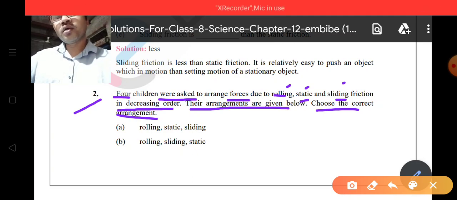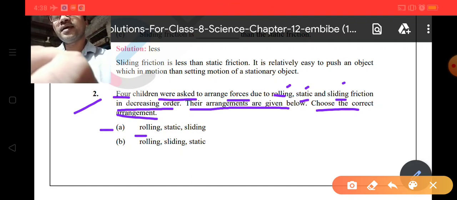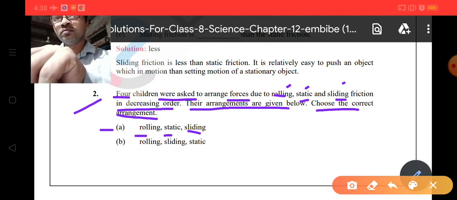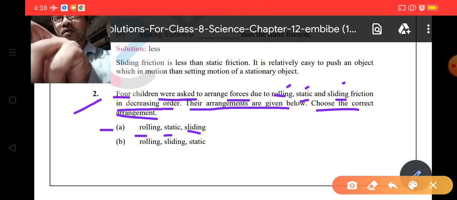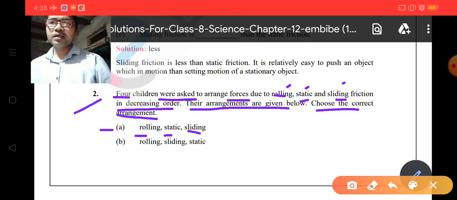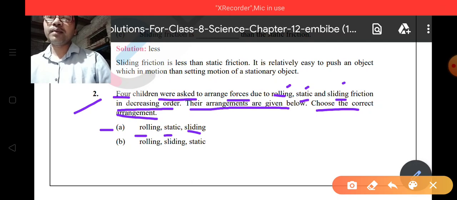Okay, so the first order they arranged is, first one is rolling, then static, then sliding. So you can take your time and give your answer, is this one correct? Try to write the correct option in your copy so you will be able to check yourself.